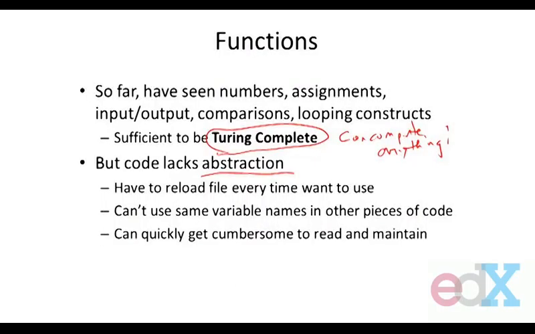And finally, imagine I've got a piece of code that's computing the maximum of 2 numbers. I might want to use that many places. I'm going to have to copy it throughout the code. Doesn't sound too bad, except it gets very quickly cumbersome to be able to maintain that code. Suppose I change my mind about the actual details of how I do that computation. I've got to then search through the code and find all the places where I was doing that and make that change. Otherwise, I'm going to mess up.